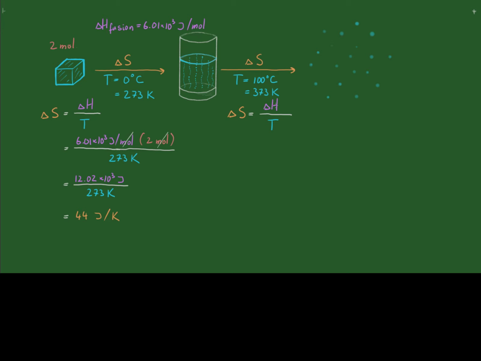Now we need the enthalpy that is associated with vaporization. And funnily enough, that is called the enthalpy of vaporization. I'm just going to shorten that to vap, and that equals 4.066 times 10 to the power of 4 joules per mole. Okay, now we're ready.